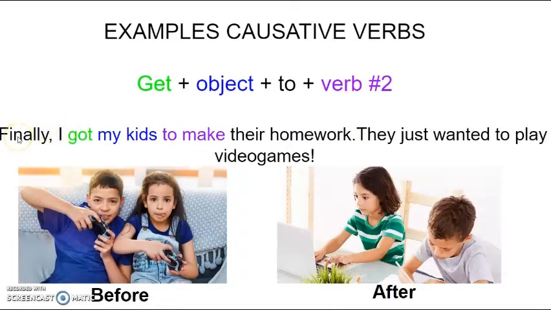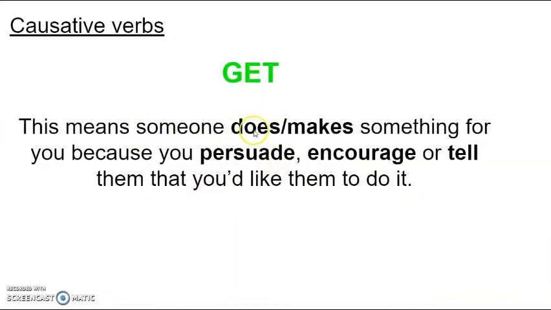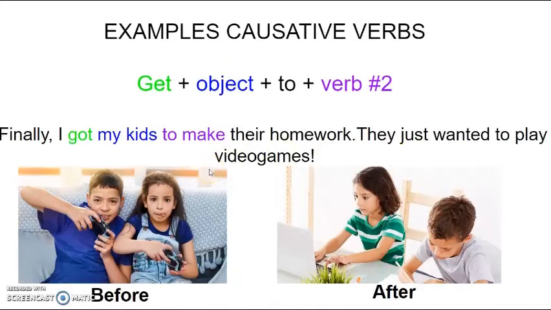For example, as a mom or a dad, you can say, hey, finally, I got my kids to make their homework. They just wanted to play video games. I mean, remember the definition. Someone does something for you because you persuade, encourage, or tell these people to do something for you. So, when you say, I got my kids to make their homework, it means that you persuade or convince your kids, who were playing video games before, to do their homework. Okay, so pay attention. Finally, I got my kids to make their homework.